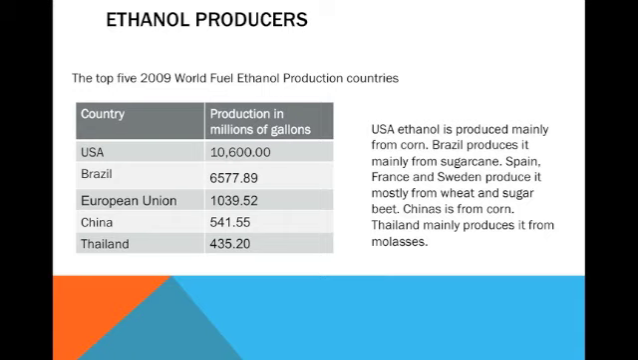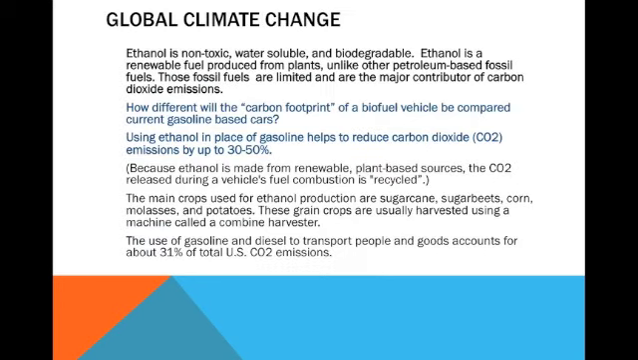Ethanol producers. The top 5 2009 world fuel ethanol production countries are the USA, Brazil, European Union, China, and Thailand. USA ethanol is produced mainly from corn. Brazil produces it mainly from sugarcane. Spain, France, and Sweden produce it mostly from wheat and sugar beet. China's is from corn. Thailand mainly produces it from molasses.